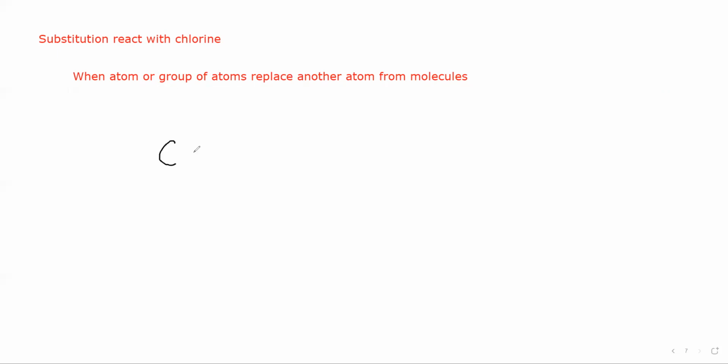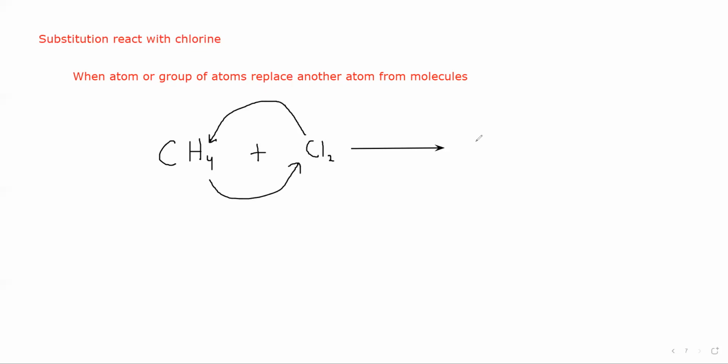Example, you have methane. Methane means one carbon and four hydrogen. It reacts with chlorine. Chlorine is Cl2. So what happens in a substitution? Out of two chlorine, one chlorine will enter and one hydrogen will be replaced.